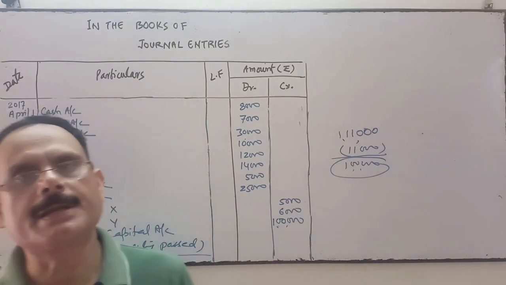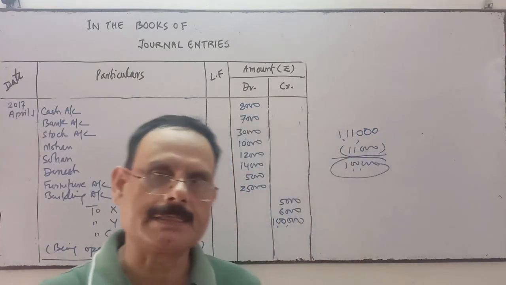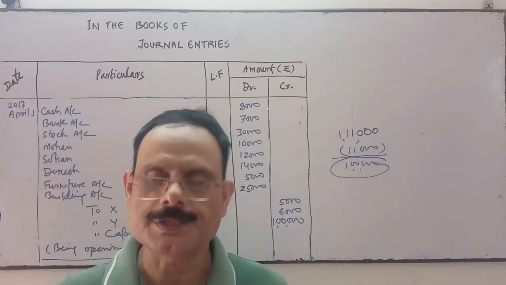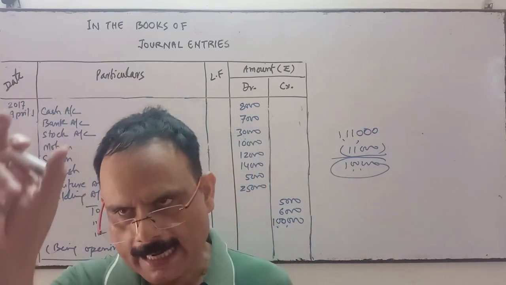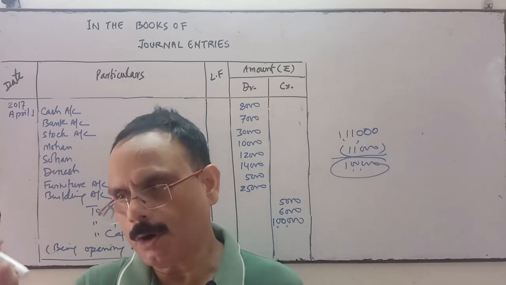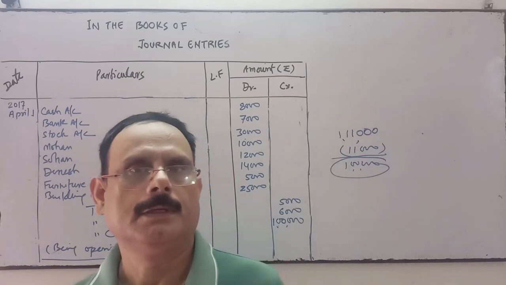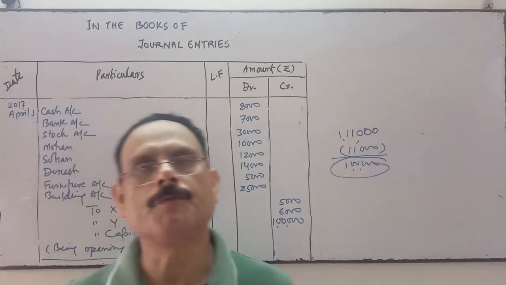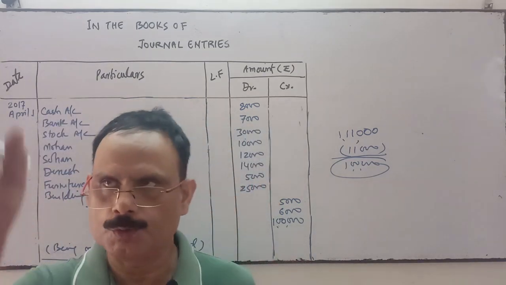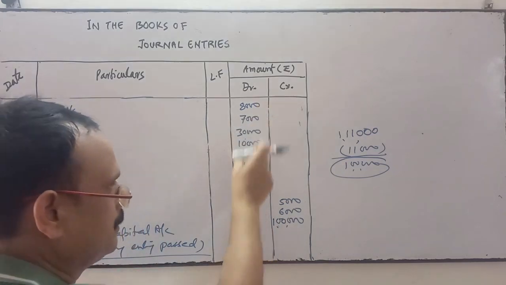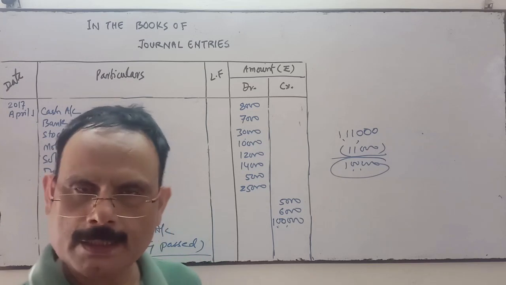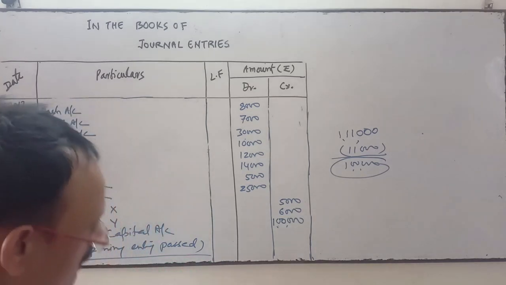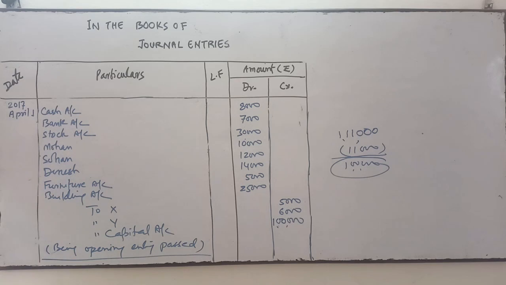The previous year's assets and liabilities are carried forward to this financial year. The entry on the first day of this financial year is called the opening entry. So all asset accounts will be debited and all liabilities will be credited. And if the capital is not given, then you find it through the missing information: the debit total minus the credit total gives you this amount. So this is the opening entry on 1st April 2017.